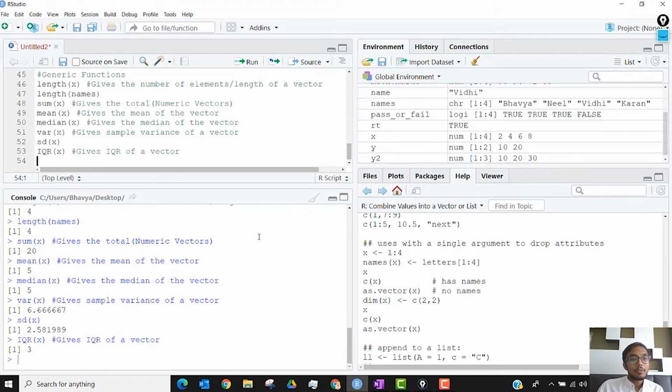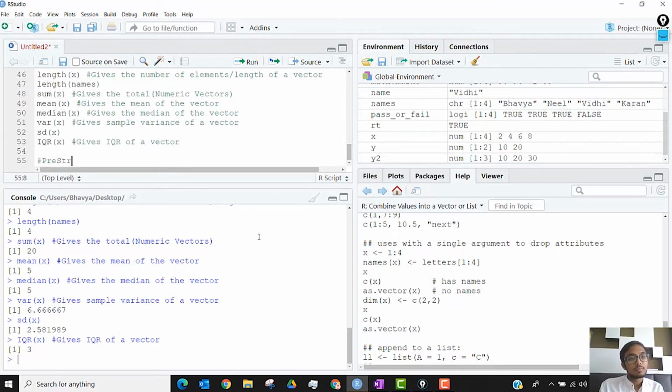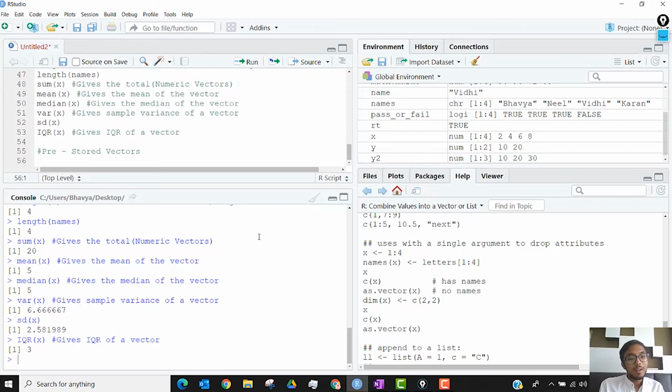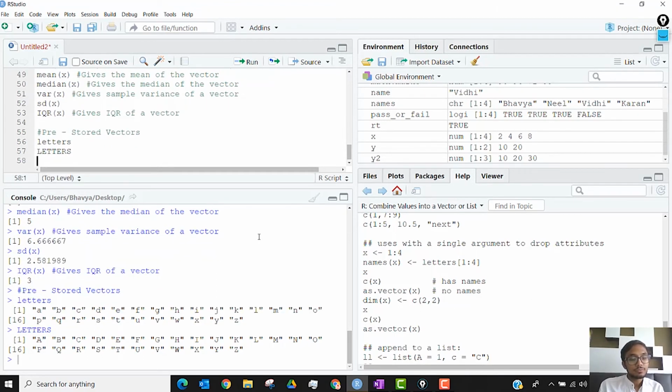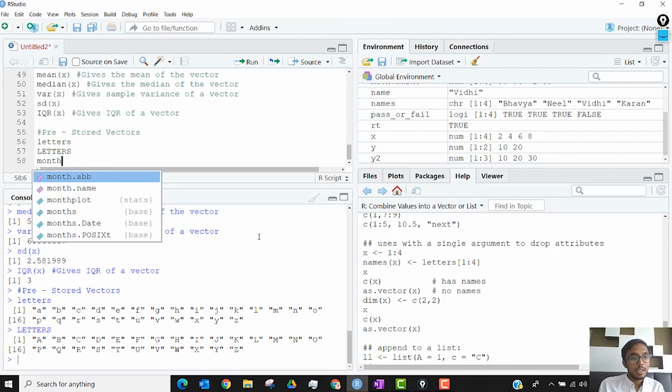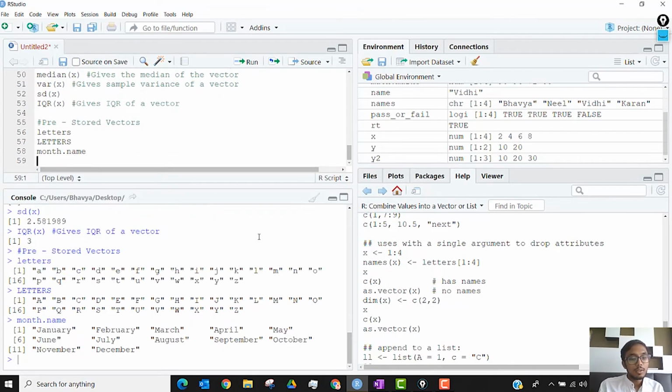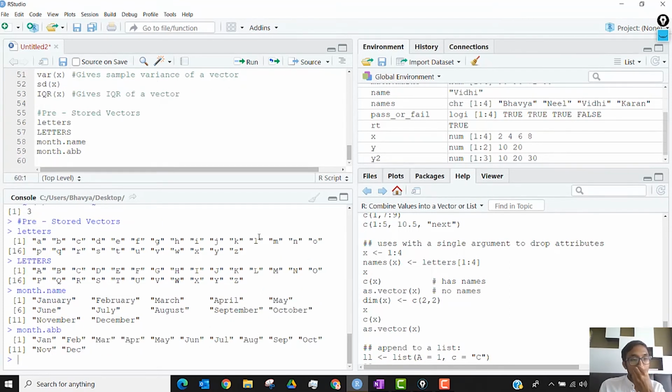Along with this, we also have some pre-stored vectors in R, which we might be making use of. You have letters, A, B, C, D. You also have LETTERS. You have month.name, and you have month.abb.